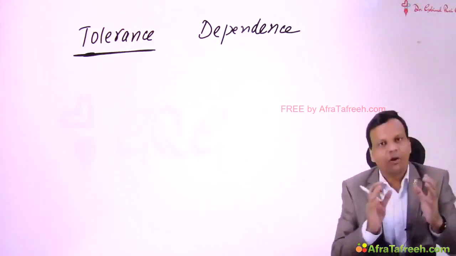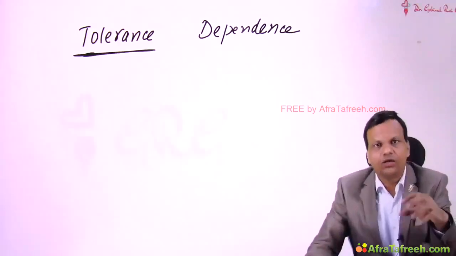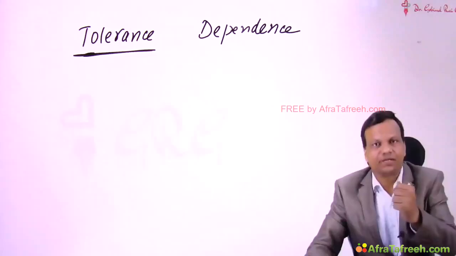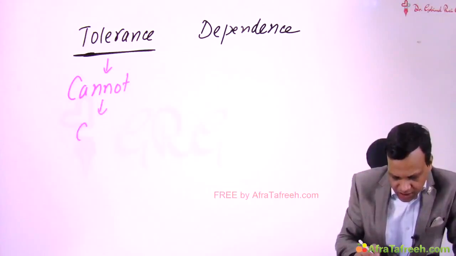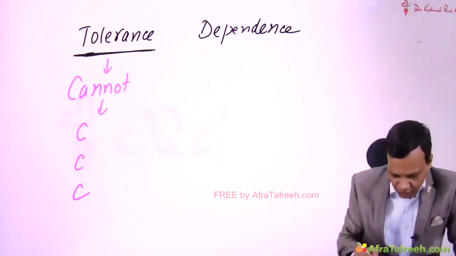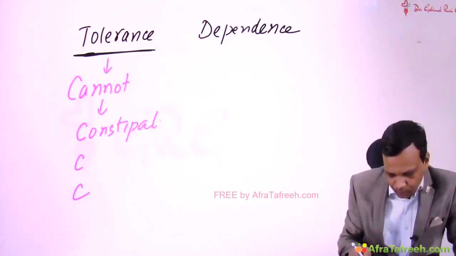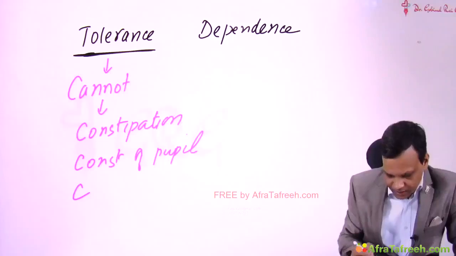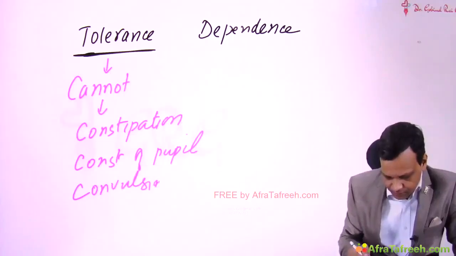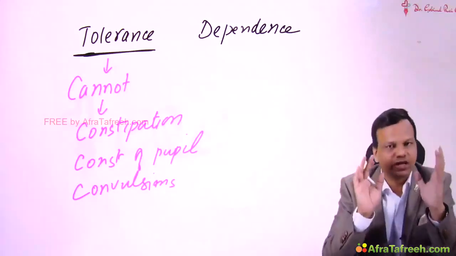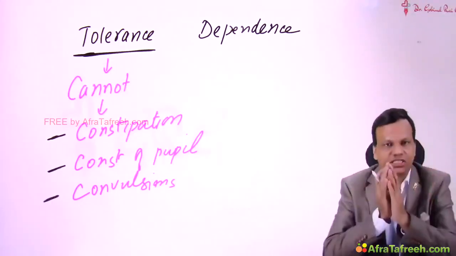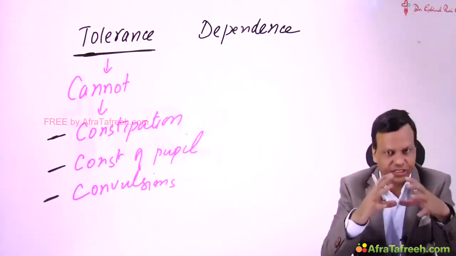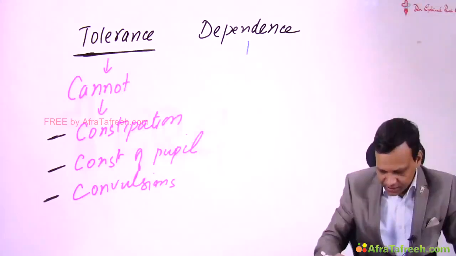Now, a very important MCQ asked is, tolerance can occur to all actions of morphine except. So you can remember that tolerance cannot occur to 3 C's. C for constipation, C for constriction of pupil, and C for convulsions. So 3 actions of morphine to which tolerance does not develop: constipation, meiosis or constriction of pupil, and convulsions. Tolerance does not develop to these 3 actions. Okay? Then second is dependence.